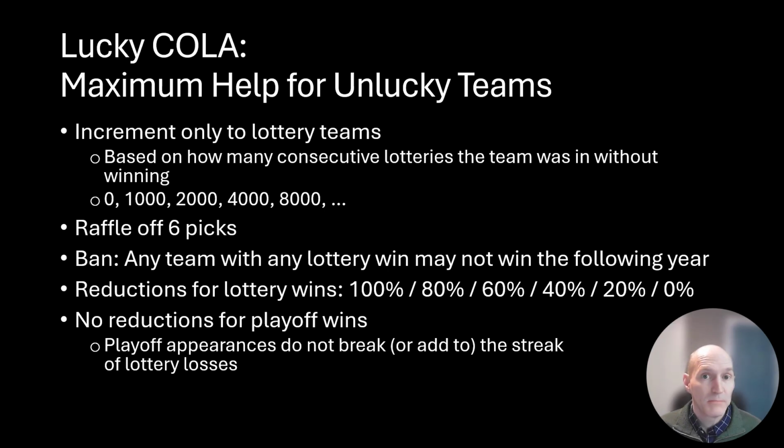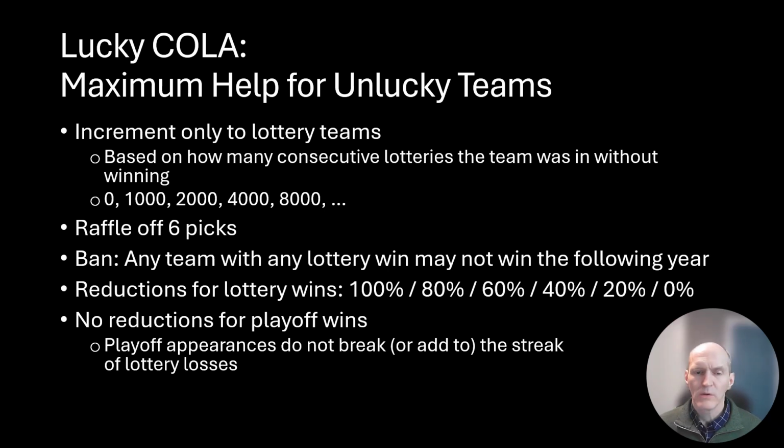We're going to raffle off 6 picks, not just 4, and we're going to have a total ban on winning back-to-back. So any team that won any of the 6 picks the previous year, they're not in this year. Now, assuming that we don't have too much turnover, we may have 6 winners last year, 6 winners this year. That's 12 different winners. And considering that a lot of times teams are out of the playoffs for multiple years in a row, we're giving a higher lottery pick to a large number of teams very quickly. The reductions for lottery wins, 100%, 80%, and so on, but no reduction for playoff wins. We're just focusing here on punishing the lucky so that somebody else can be lucky the next time.